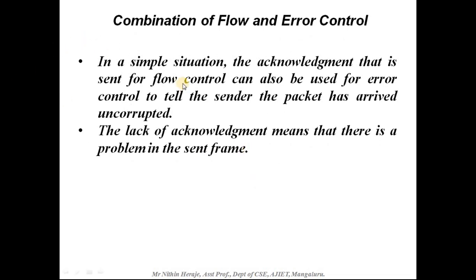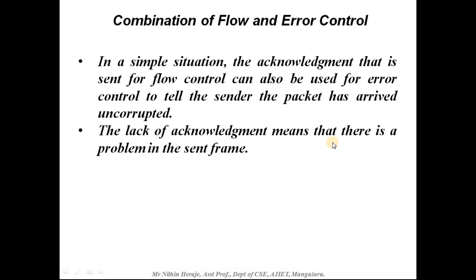Next is the combination of flow and error control. In a simple situation, the acknowledgement that is sent for flow control can also be used for error control, to tell the sender the packet has arrived uncorrupted, that is, received successfully without any changes in the data.